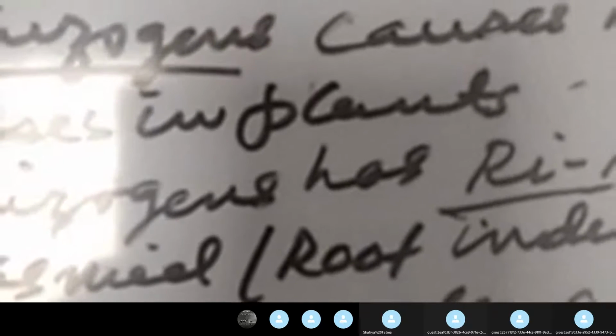A. rhizogenes, another species of Agrobacterium, causes a very important disease in plants known as hairy root disease.